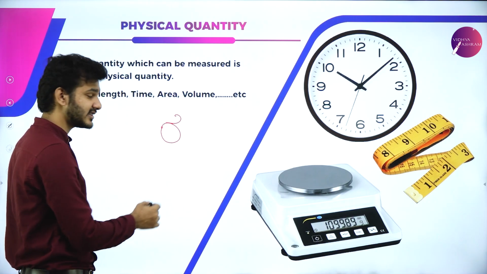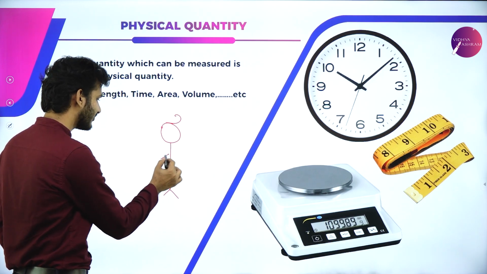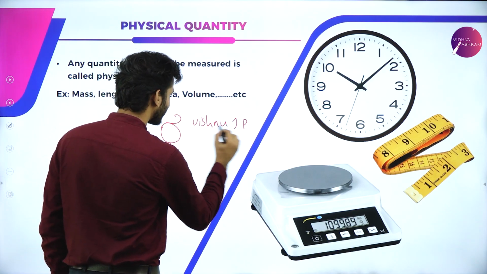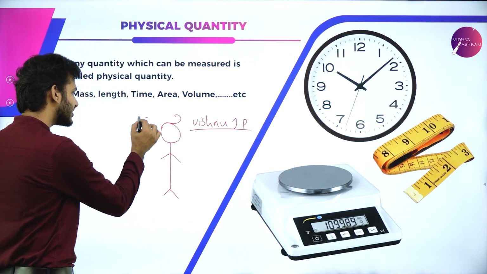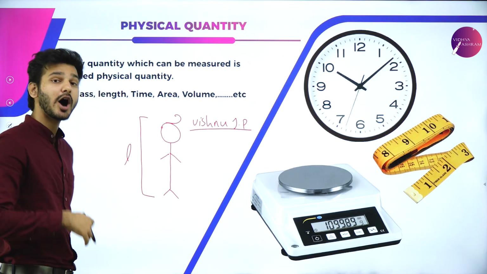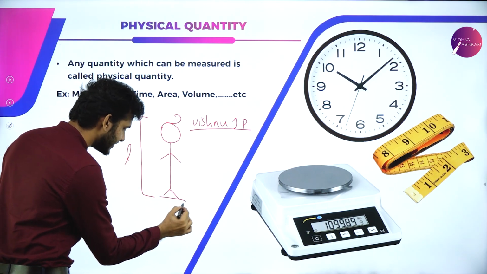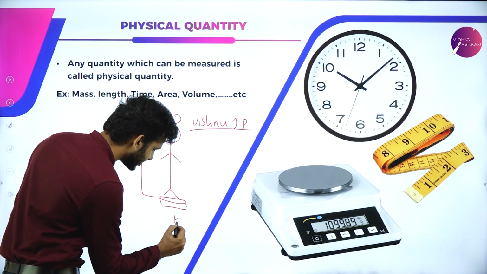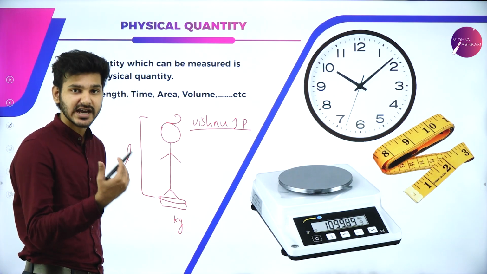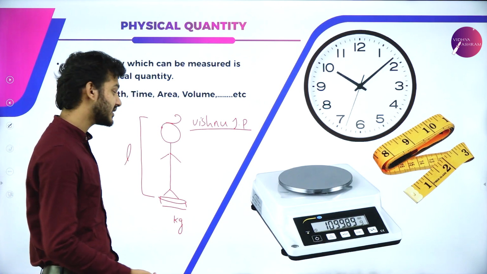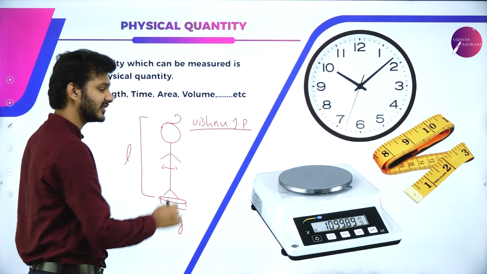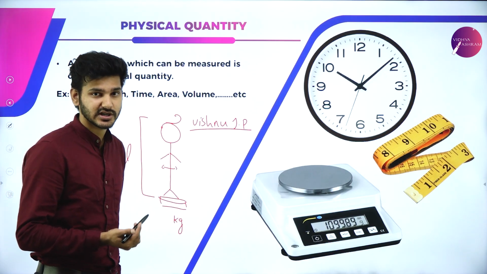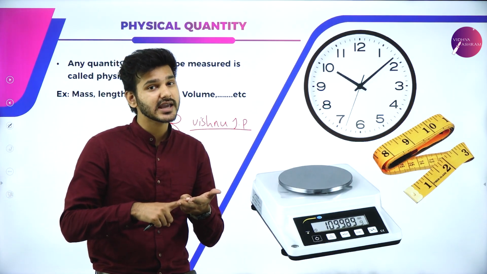For example, if this is my cute friend Vishnu, let's say this is Vishnu, then I can measure his length. I can measure how tall he is. And if I place a weighing scale here, I can measure how heavy he is. His weight I can measure. His length I can measure. I can even measure how thick he is. That is, how fat or how thin he is. So all these quantities can be measured. I can measure the length, breadth, height, weight.